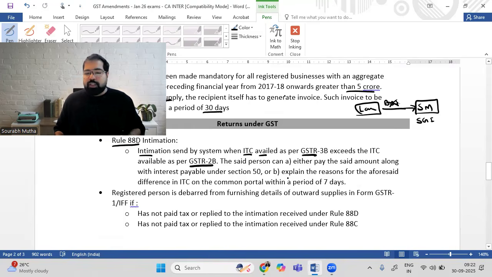If you remember that, you have to do either of these within a period of 7 days. And if you don't, then there will be repercussions. One of the repercussions is that your GSTR 1 will be debarred. That means you can't make outward supplies.